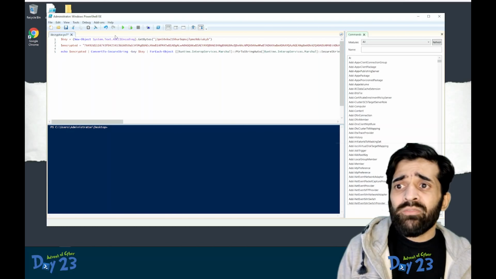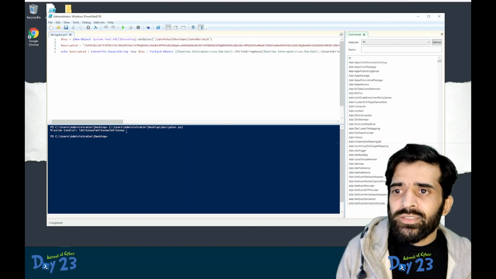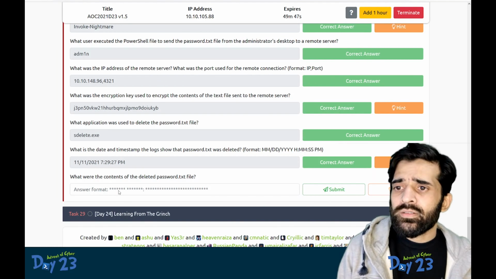Okay, can we execute first? Save this file and execute this. Finally, the answer is let it snow, let it snow, let it snow. I'm going to copy this whole string and let's see if we have the right answer.